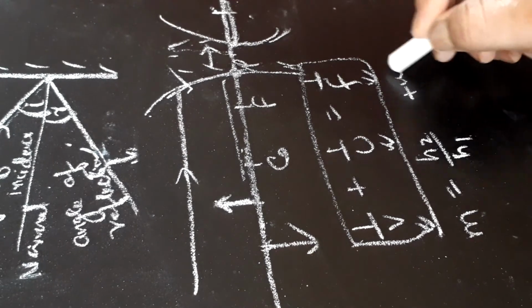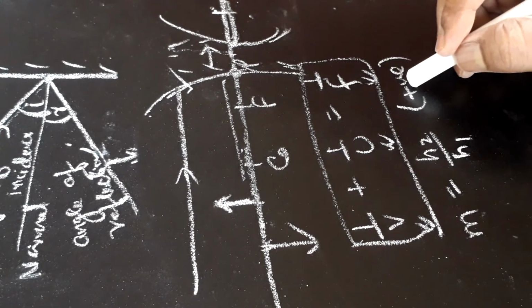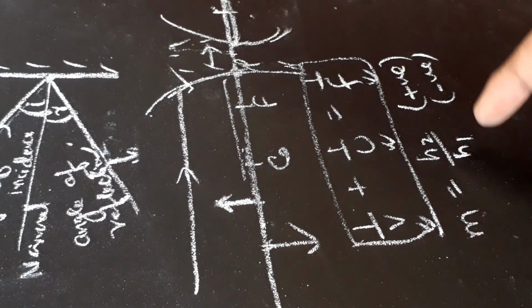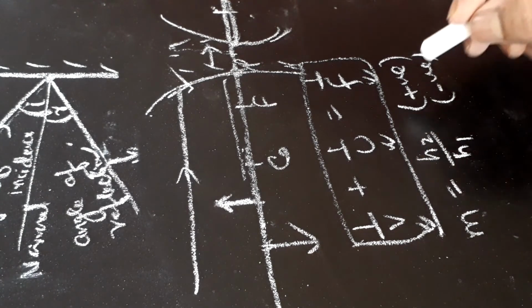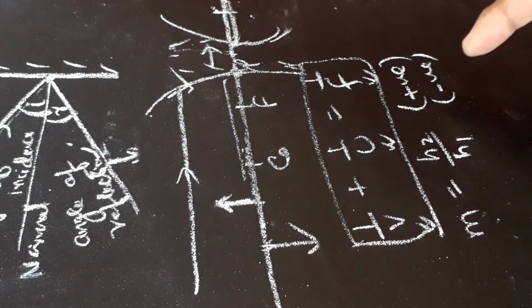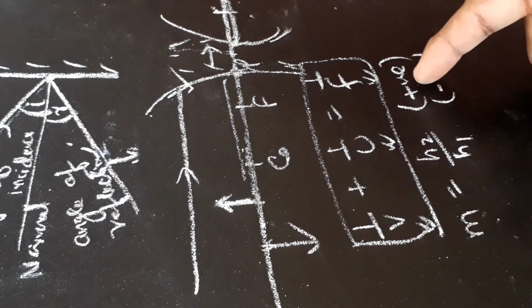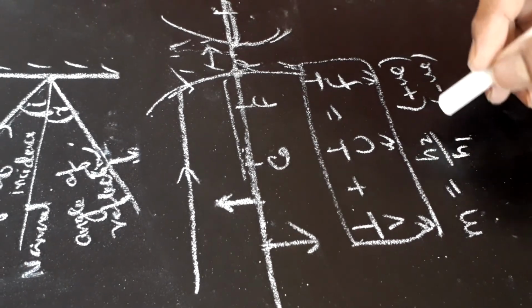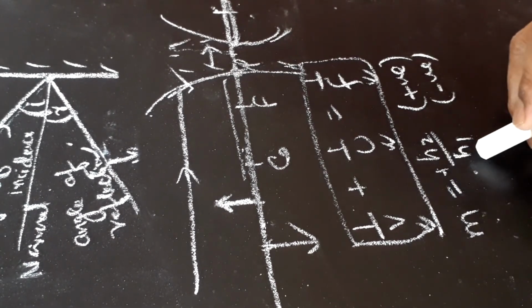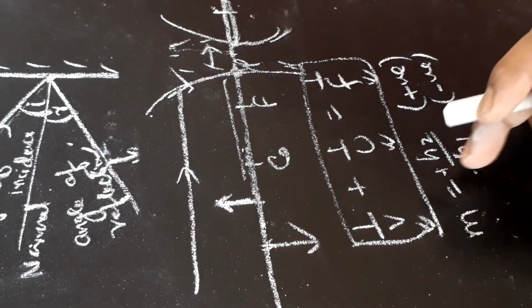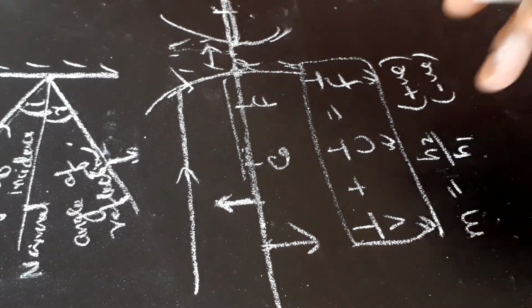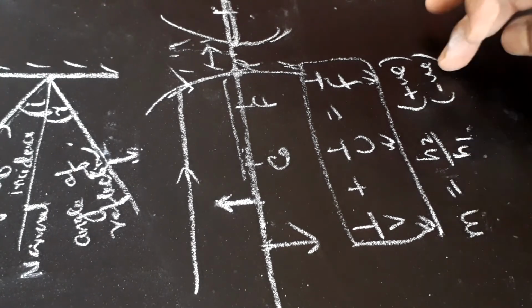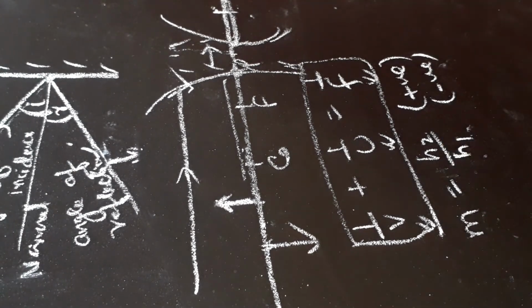M will be negative if the image is real, and positive if the image is virtual, because in case of virtual both will be positive. H1 is always positive, and in case of a real image H2 is negative, so we will get M negative in case of real image.